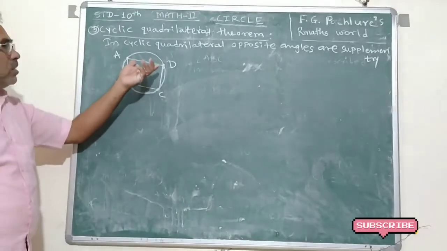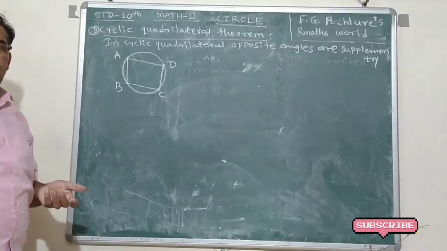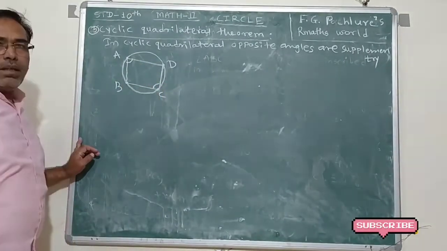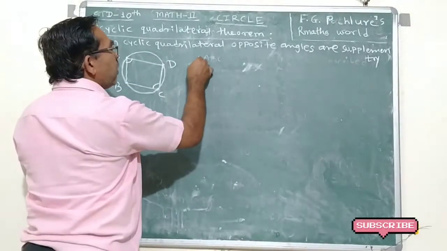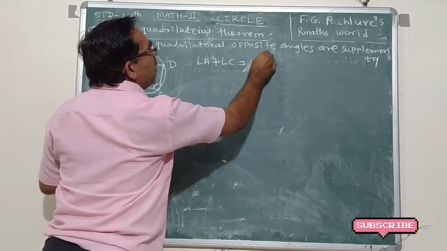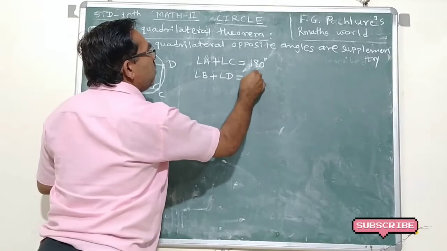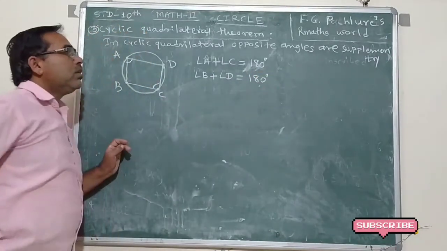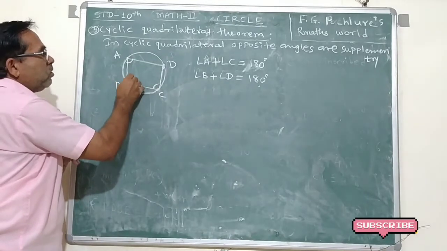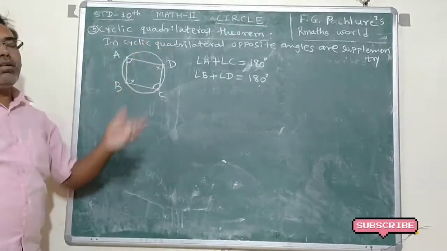And the theorem says the opposite angles of a cyclic quadrilateral are supplementary. Opposite angles of a cyclic quadrilateral are supplementary. It means angle A plus angle C is equal to 180 and angle B plus angle D is also equal to 180 degrees. The sum of these two angles is 180 and the sum of these two angles is also 180. It is the theorem of cyclic quadrilateral.